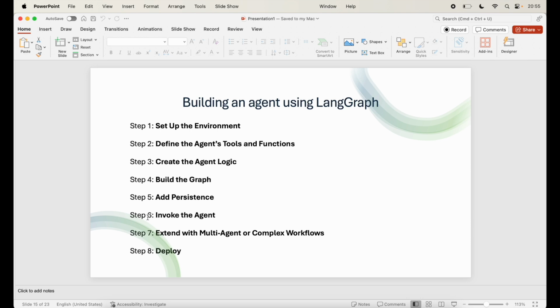So that kind of concludes our LangGraph framework, where we learned that LangGraph provides a flexible and powerful framework for building AI agents with sophisticated workflows. By following these steps, you can create an agent that uses tools, calls models, handles decisions dynamically, and persists state across executions.